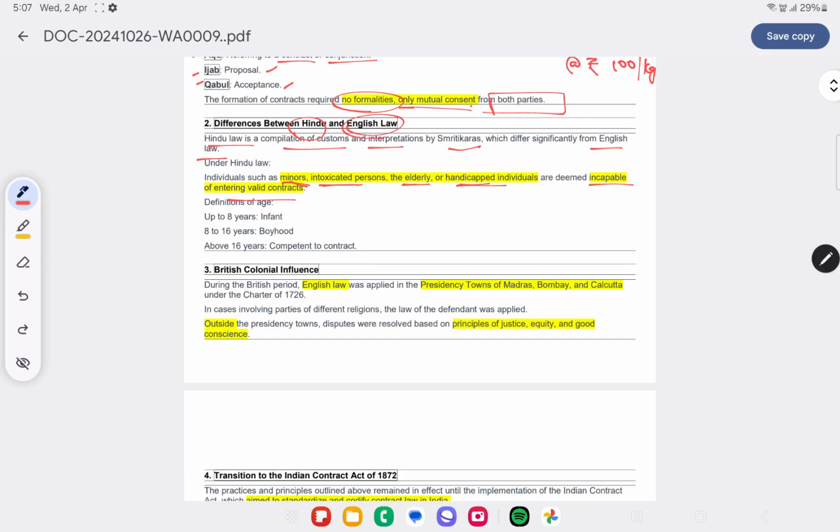Definitions of age: whom do we call a minor? Generally, persons below 18 years. But if we delve deeper, based on Hindu law, up to 8 years a person is called an infant. From 8 to 16 years it is called boyhood. Above 16 years, they are competent to enter into a contract. Now it is 18 years: only persons of 18 years or more are considered major and competent to contract.